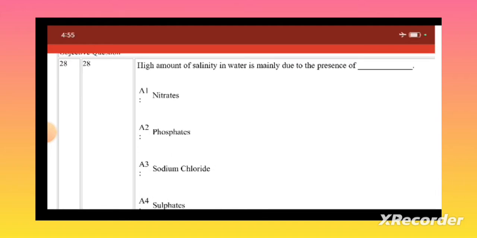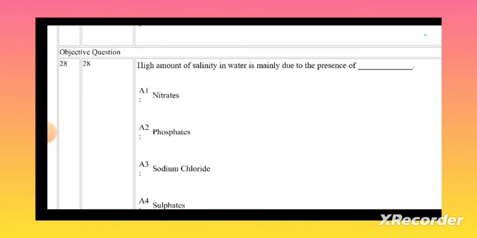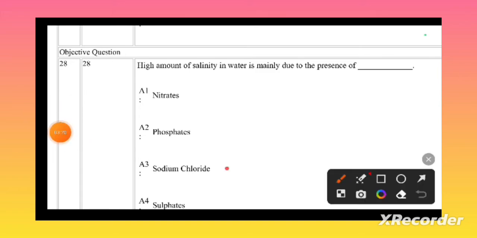A high amount of salinity occurs mainly due to the presence of chlorides, sodium chloride. Because of sodium chloride, a higher amount of salinity happens.